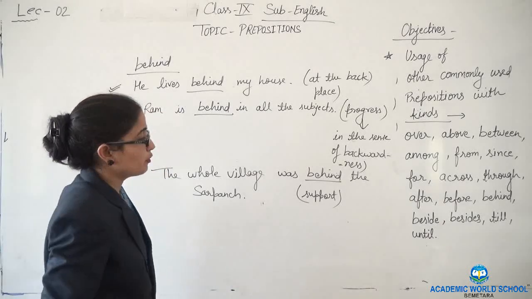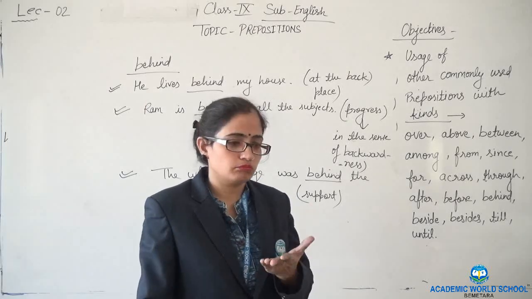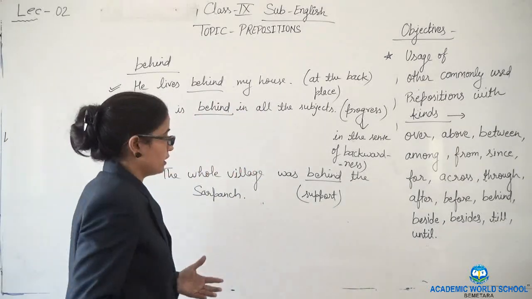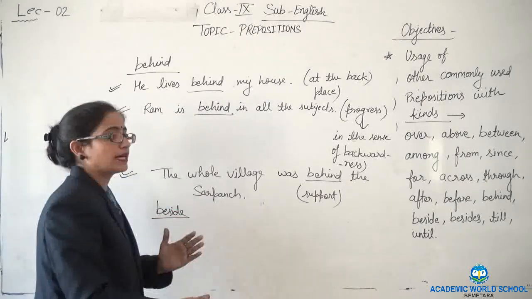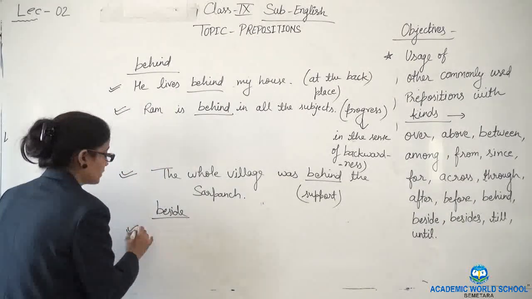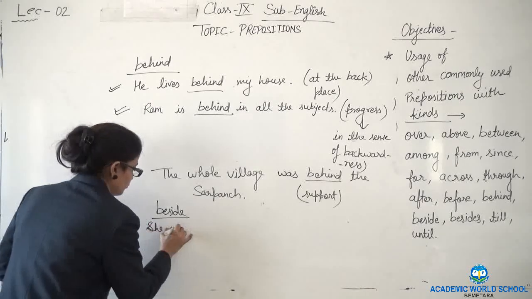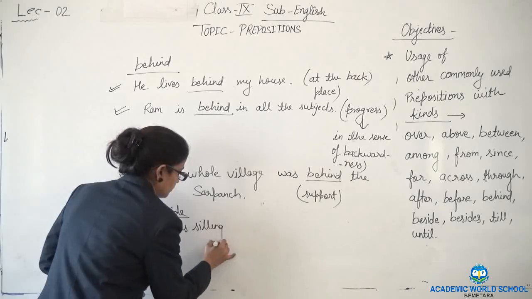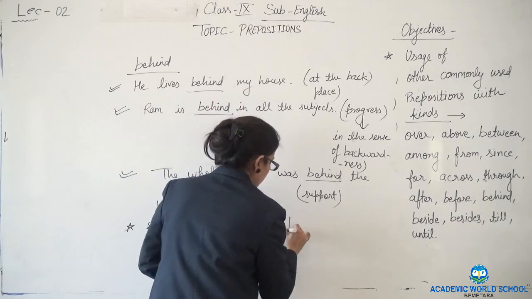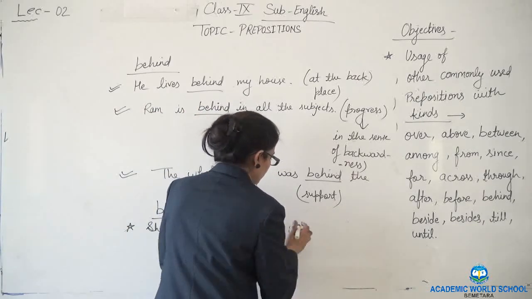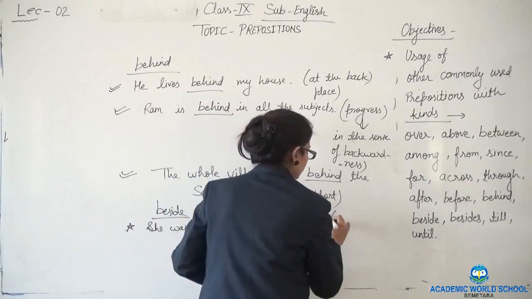Okay. Let's see the example of beside and besides. Somewhere we use in place of beside besides, but a huge difference is there between them. Okay. How beside is used? Beside means by the side of something. Means it gives us the sense of nearness. She was sitting beside her mother. Come and sit beside me. So by the side. Okay.